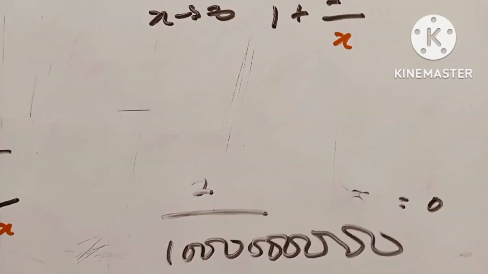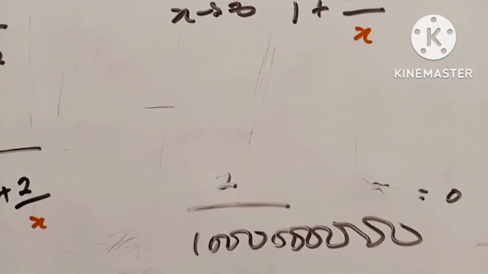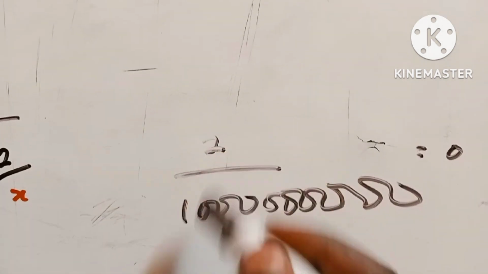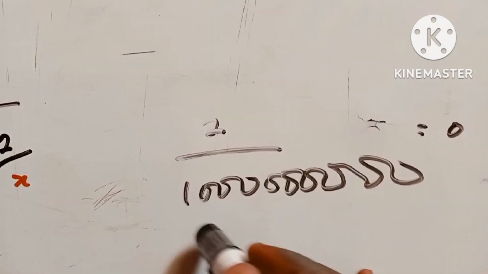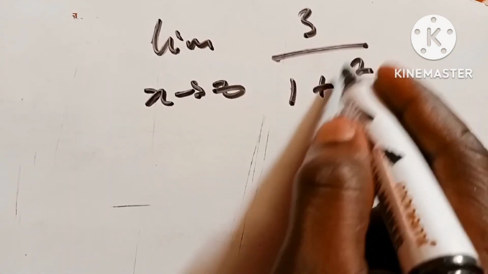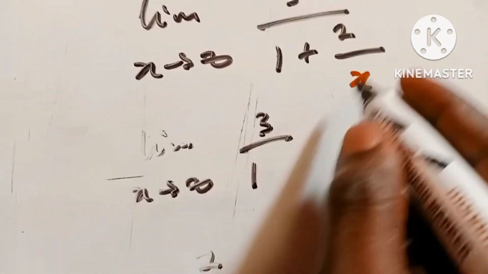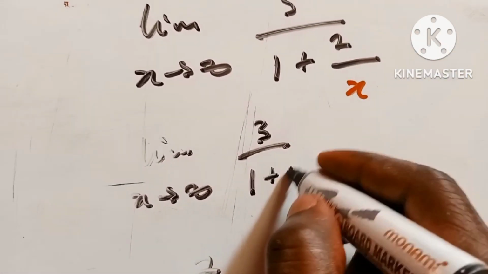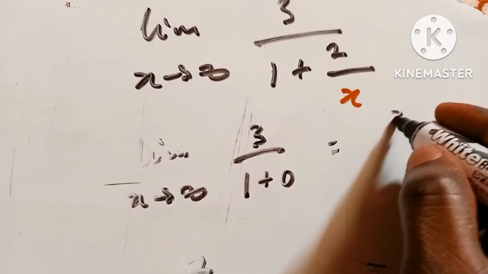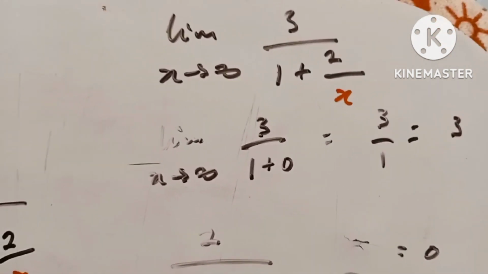So we can say that the limit of this one goes to infinity, so we are dividing by infinity here. A very large number in the denominator is of course going to give 0. That is the definition, because once the number on top is divided by a very large number at the denominator, everything is going to be 0 gradually. So the limit as x goes to infinity of the bottom is 1 plus 0, because the number at the bottom is very huge. So here it is going to be 3 over 1, which is equal to 3.